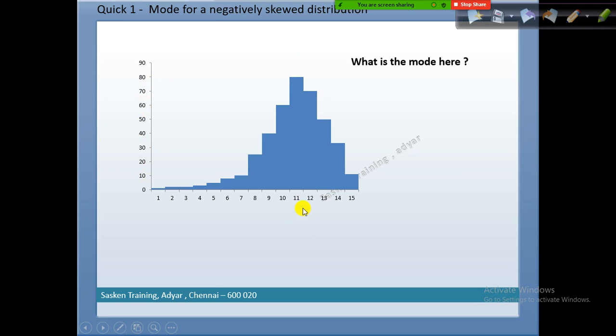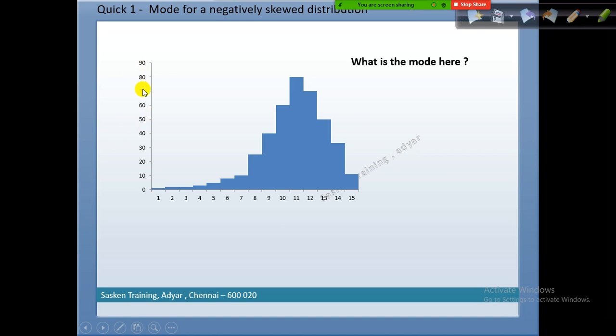They represent the same thing. If you look here, there is no gap between one bar and another. In the case of a bar chart, there is a gap between one bar and another. So in a histogram, the y-axis has count or frequency.